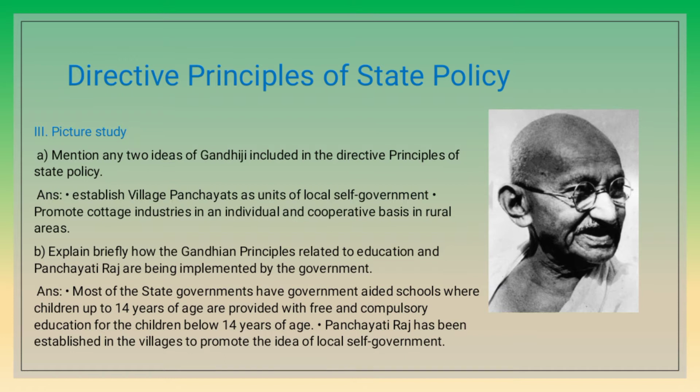Mention any two ideas of Gandhiji included in the directive principles of state policy. Establish village panchayats as units of local self-government. Promote cottage industries on an individual and cooperative basis in rural areas. Then, explain briefly how the Gandhian principles related to education and Panchayati Raj are being implemented by the government.